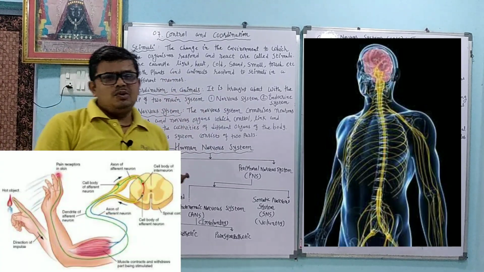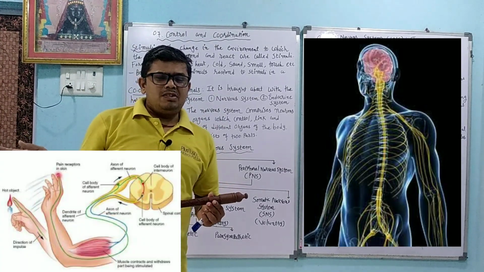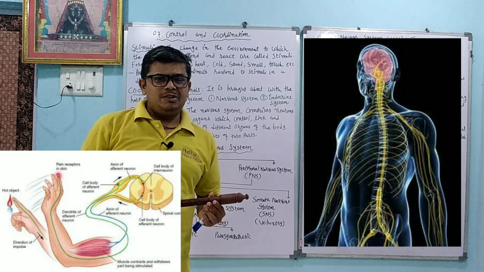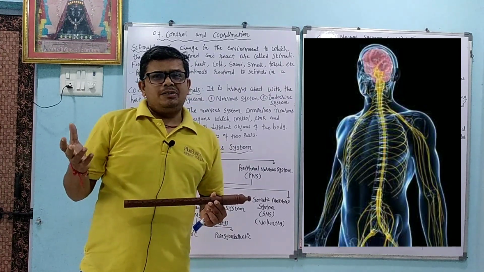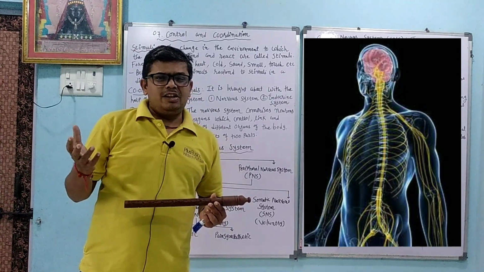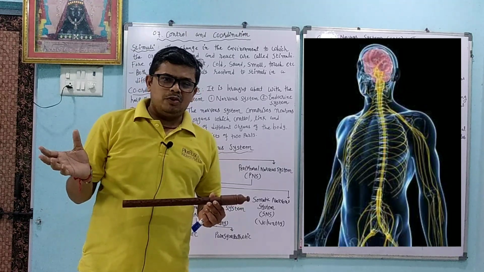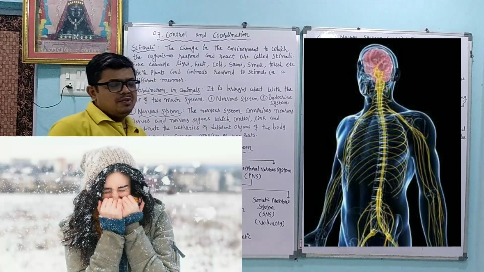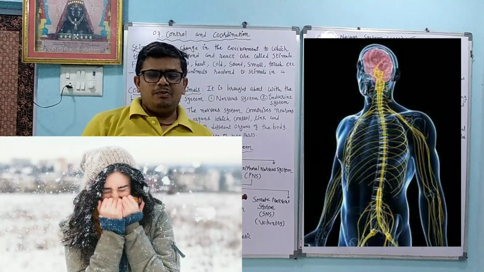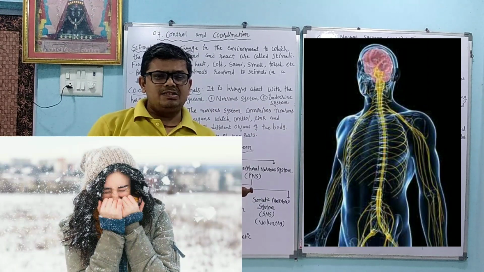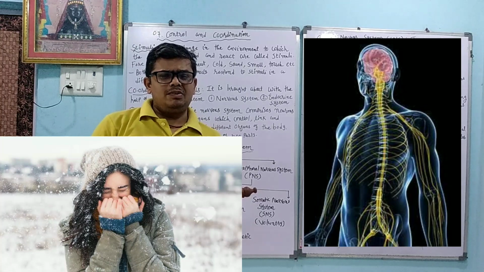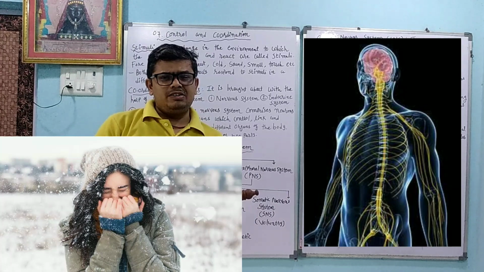Heat. When by mistake we touch things which are at a high temperature, automatically we take away our hand. We know that where the temperature is high, in desert areas, the plants show different types of responses to stimuli. Cold. When different seasons are there, like winter, our skin senses the temperature is lowered, and at that time we wear the sweater. Why do we wear the sweater? Something is detected. So cold is also a part of the stimuli.